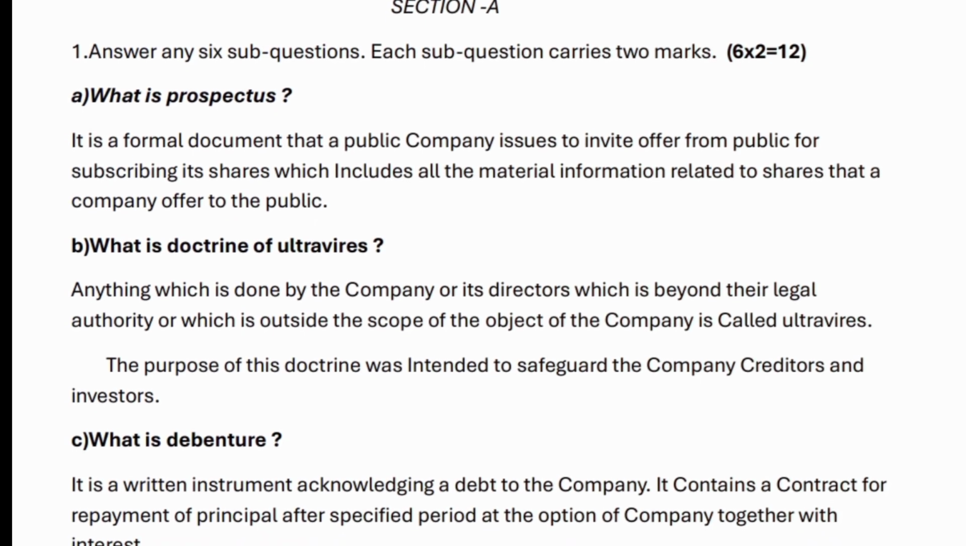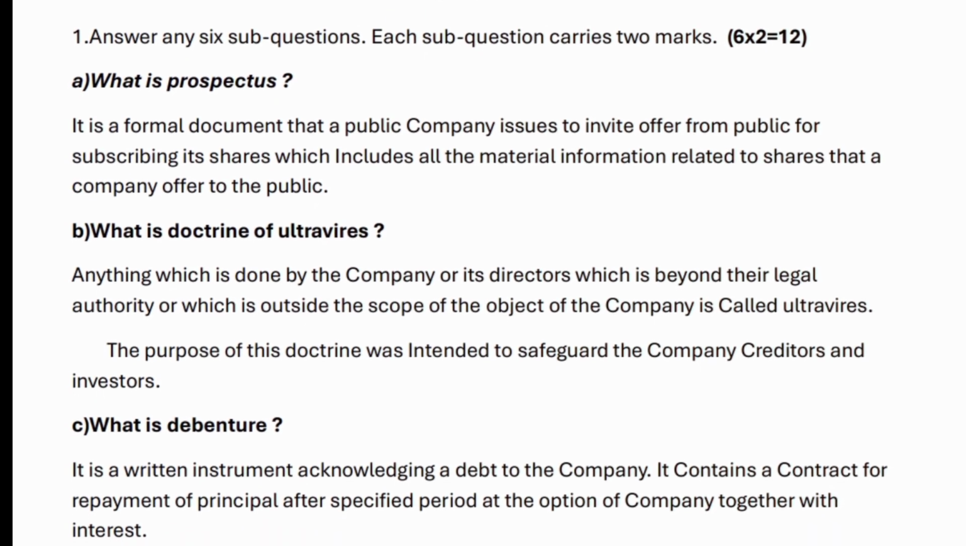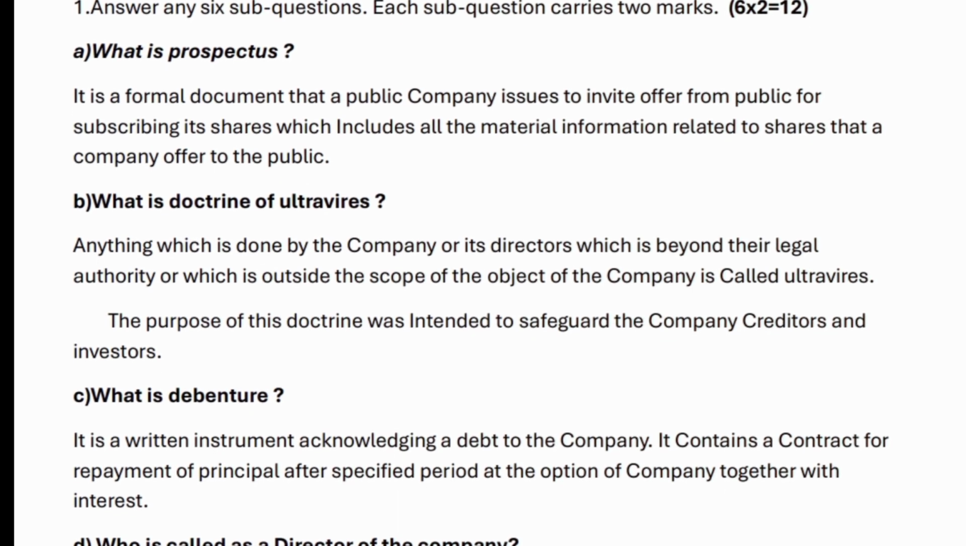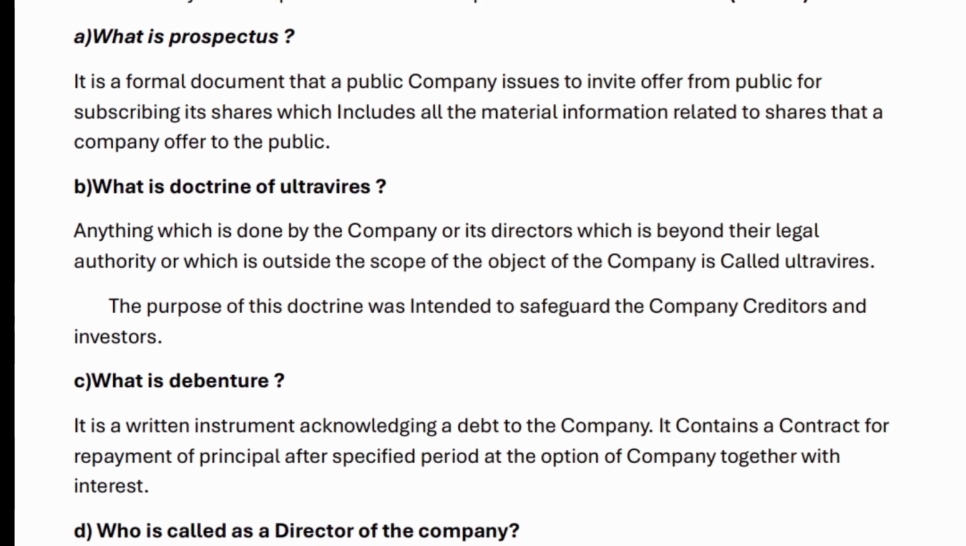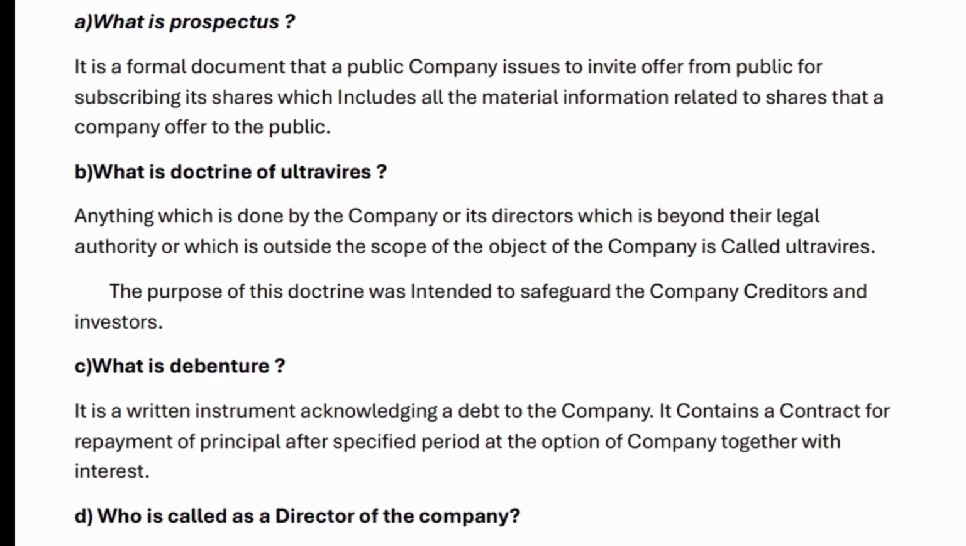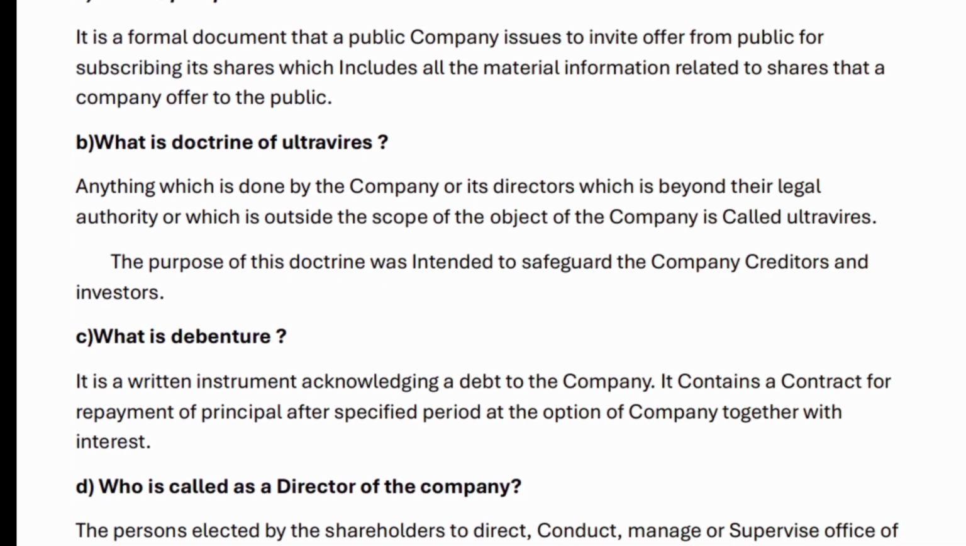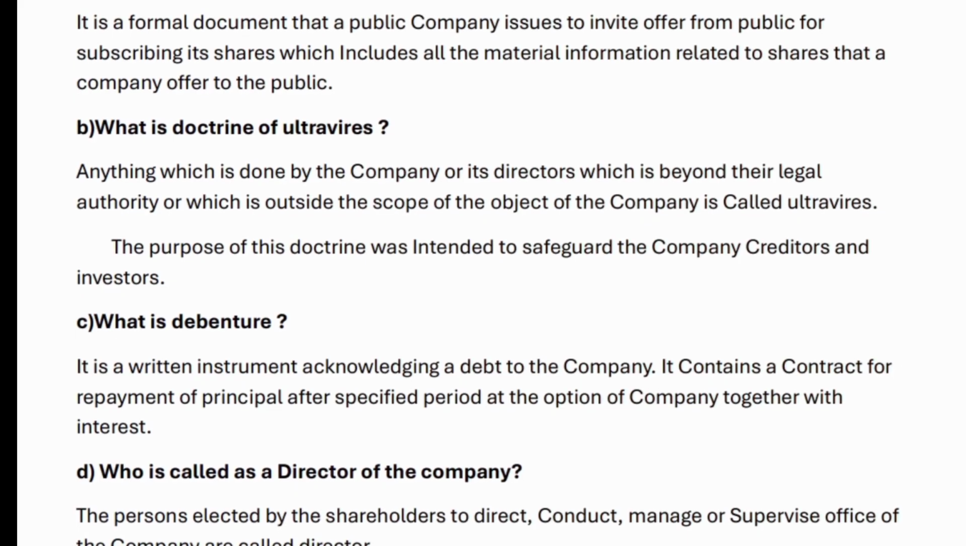B. What is doctrine of ultra vires? Anything which is done by the company or its directors which is beyond their legal authority or which is outside the scope of the object of the company is called ultra vires. The purpose of this doctrine was intended to safeguard the company creditors and investors.